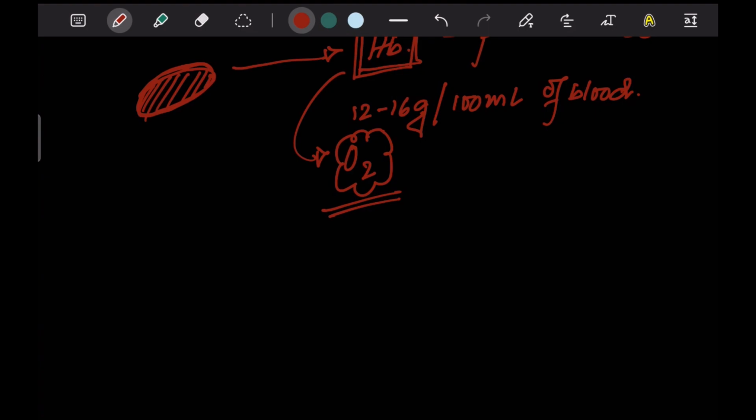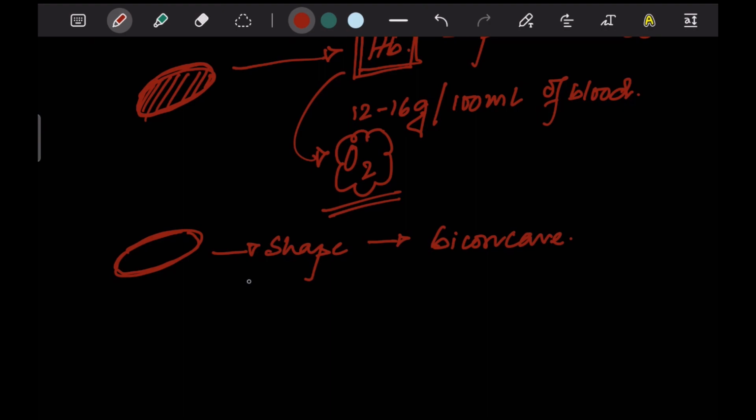If you closely look at an RBC, it's very different from the other cells in the body. How is it different? It is different in its shape. Most of the cells in our body are either circular or oval or maybe rectangle, triangle or anything, but these are biconcave in shape.